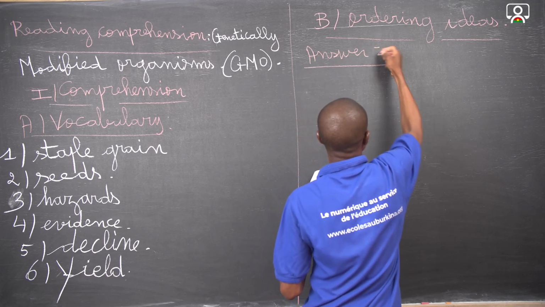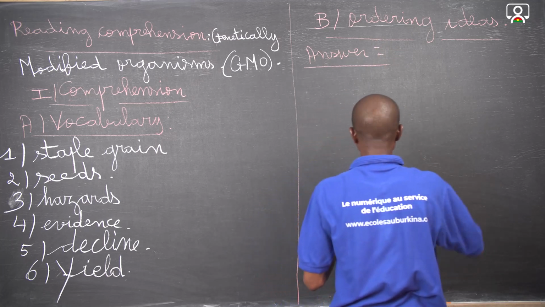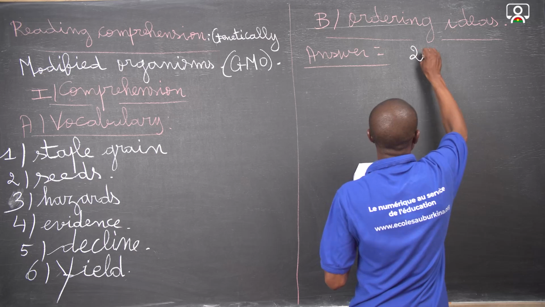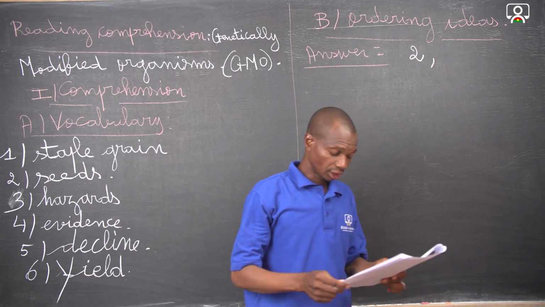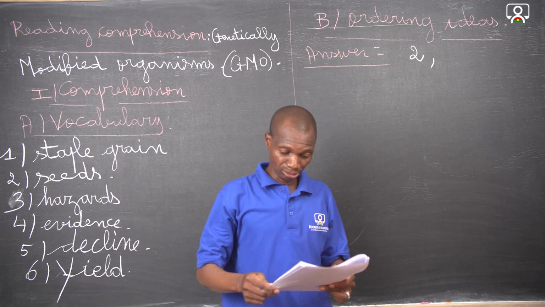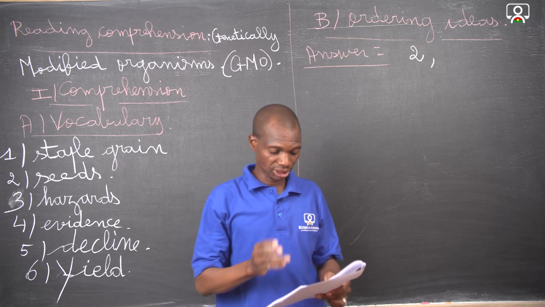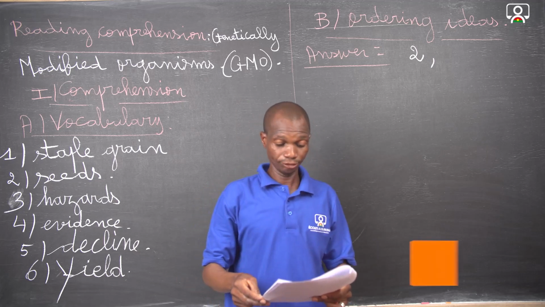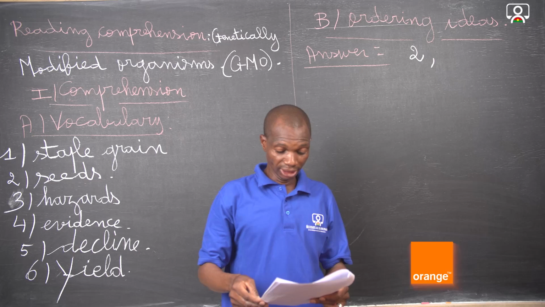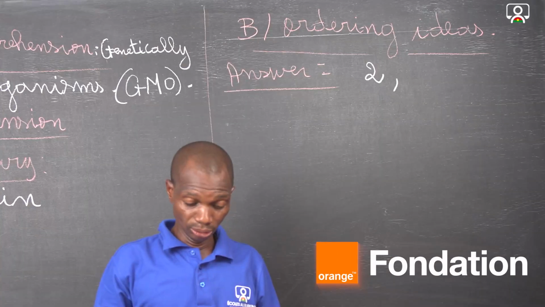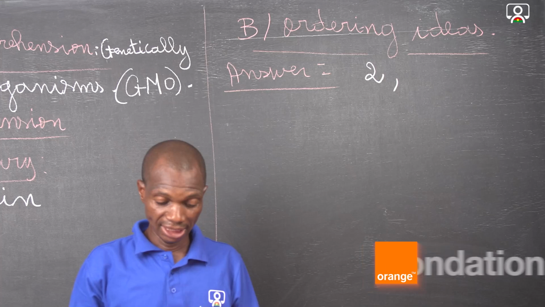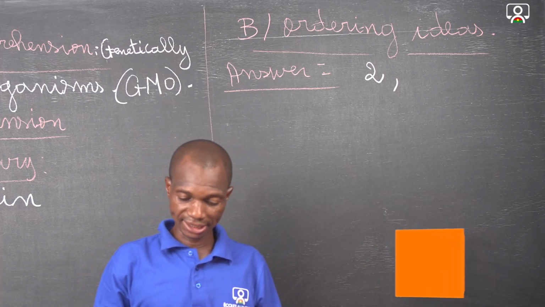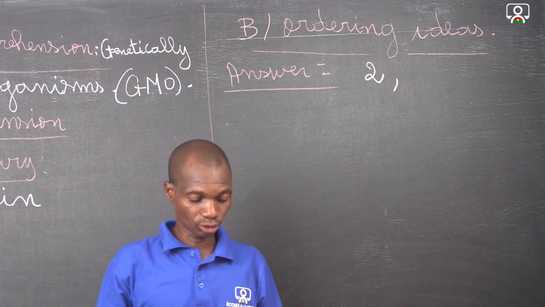Then here, the number 2 comes first. After the second sentence, which is classified, we have to take into account sentence number 3, saying that synthetic seeds and their products may be destructive both for consumers and the ecosystem.